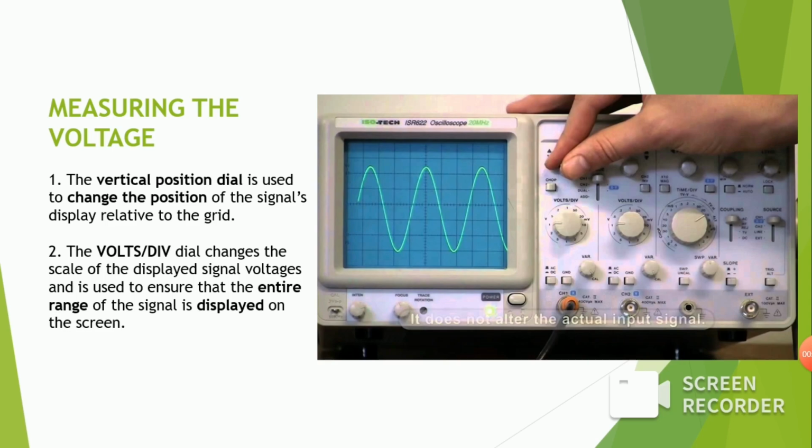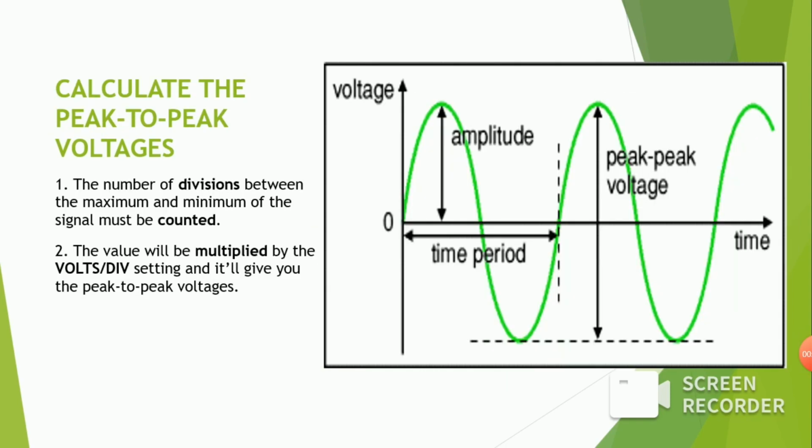This is how you measure the voltage. The vertical position dial is used to change the position of the signal's display relative to the grids. The volts per division dial changes the scale of the displayed signal voltage, and it is used to ensure that the entire range of the signal is displayed on the screen.